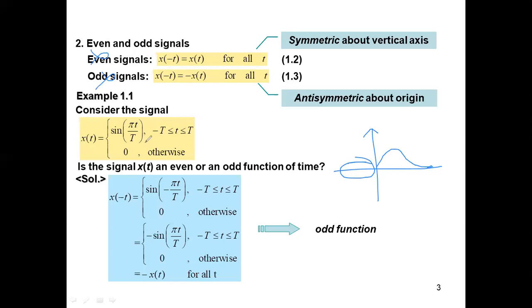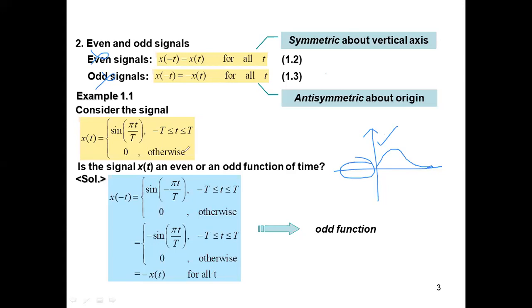See, earlier I told you about continuous time and discrete time. Signals can be either continuous time or discrete time. But here, in the second classification, even and odd, we saw a cos wave was even and a sine wave was odd. Now this particular weirdo here is neither even nor odd. So signals can be even signals, odd signals, or neither even nor odd.